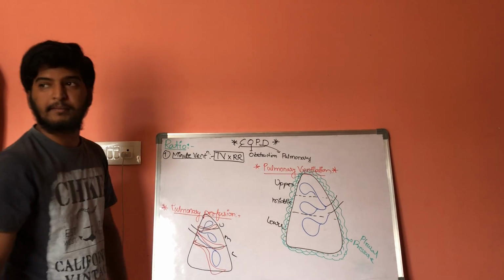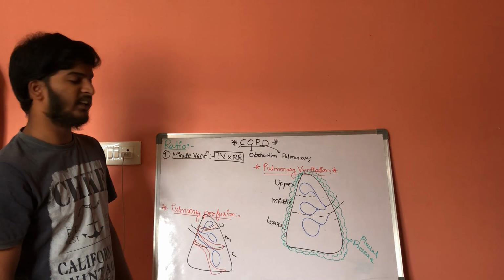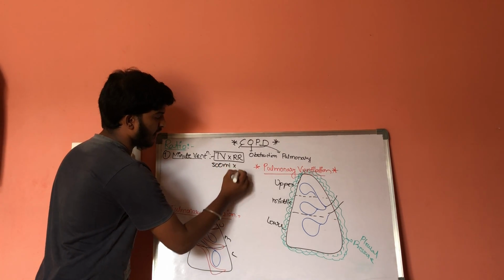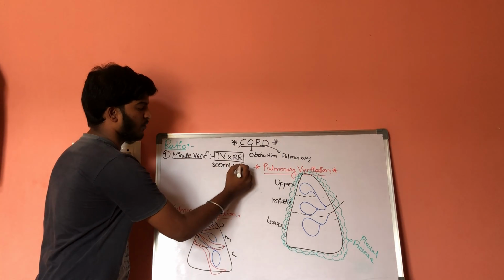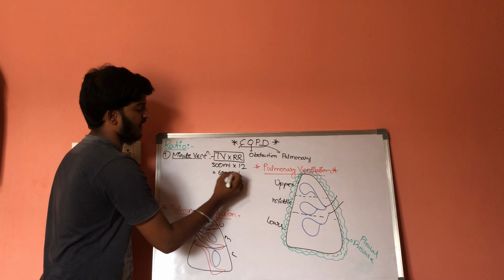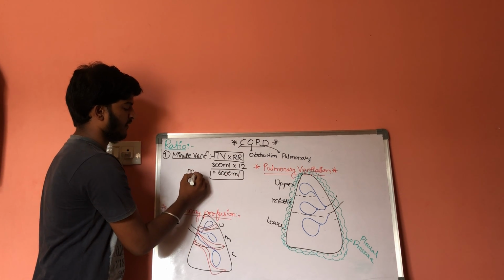This is the formula to remember. As we know, tidal volume is 500 ml and respiratory rate is 12. So total it involves 6000 ml. This is minute ventilation.